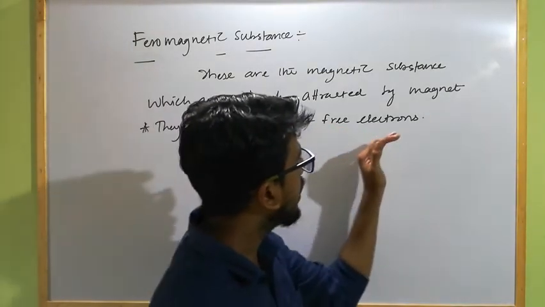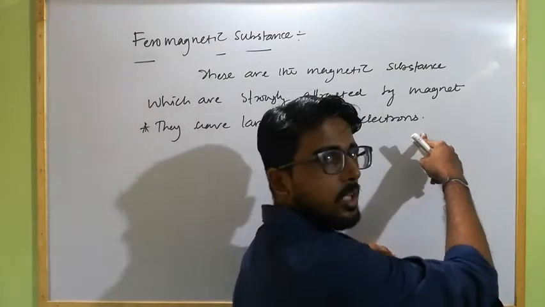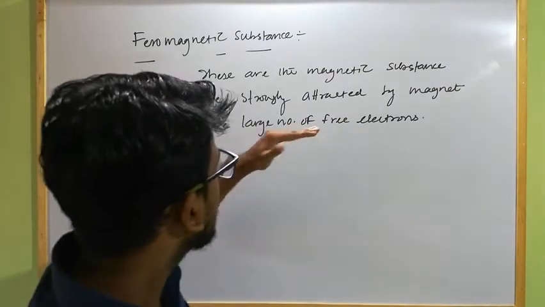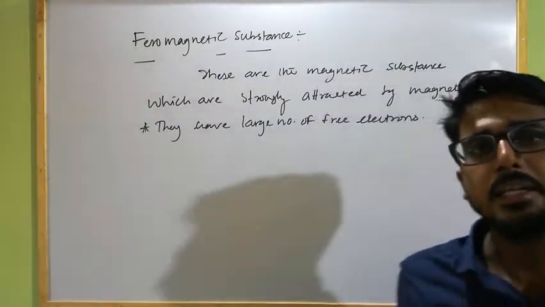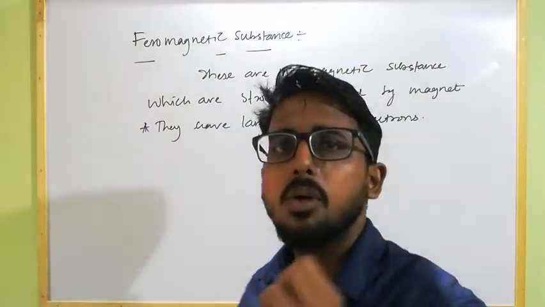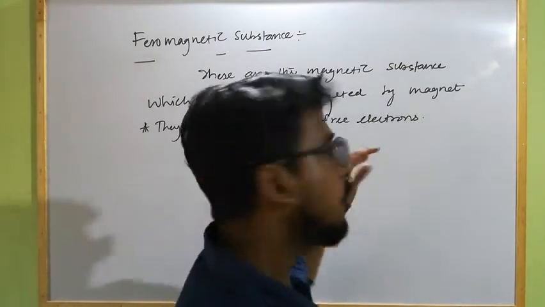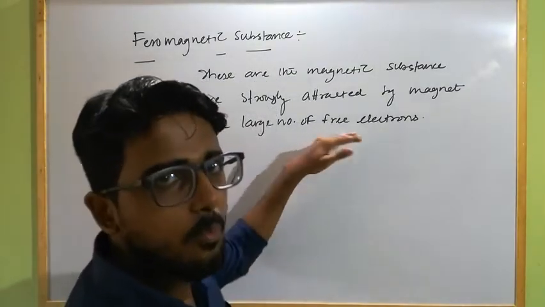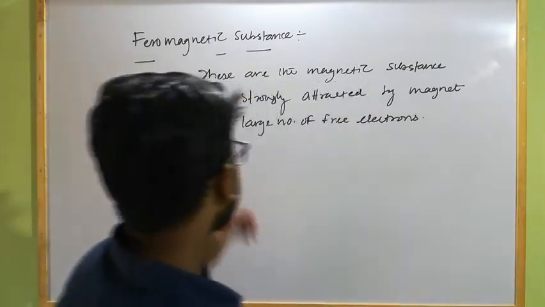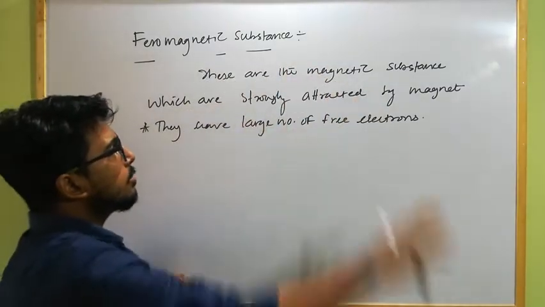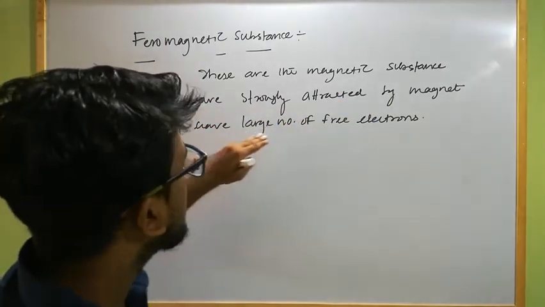Basically in this type of substance, the free electrons possess some magnetic dipole moment, and all the free electrons have magnetic dipole moments in different directions randomly in the absence of an external magnetic field. But in ferromagnetic substances, the electrons that have magnetic dipole moment in a particular direction combine themselves or make a group. This is known as the domain. We won't discuss the domain theory of ferromagnetic substances because this is not in our syllabus.